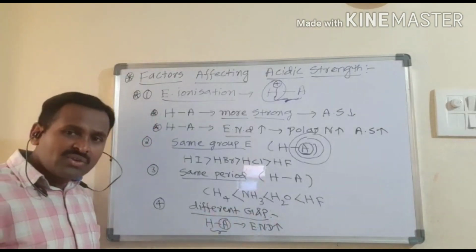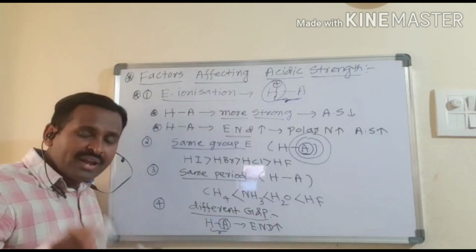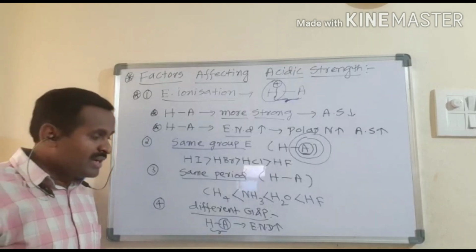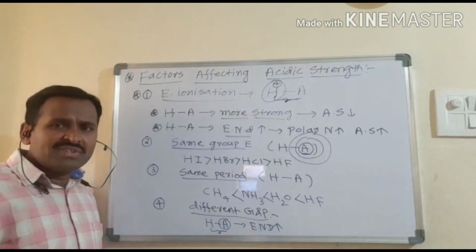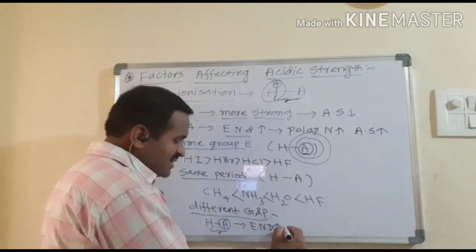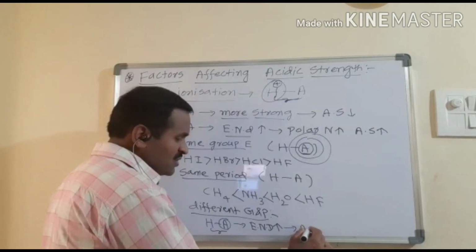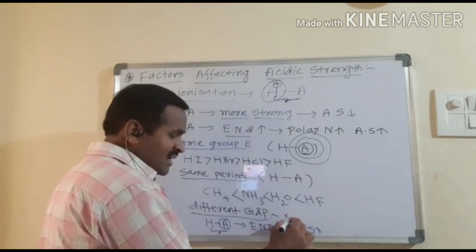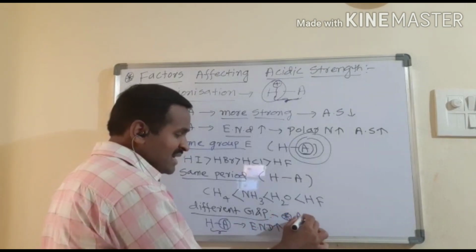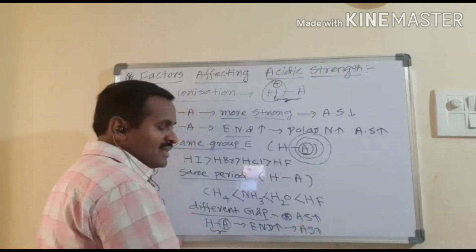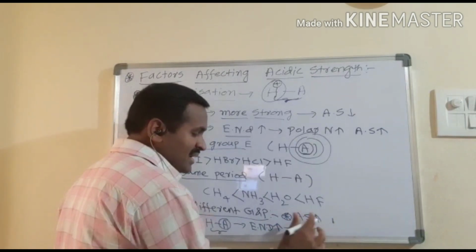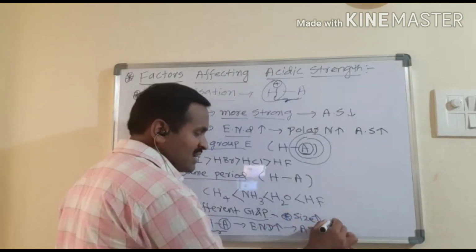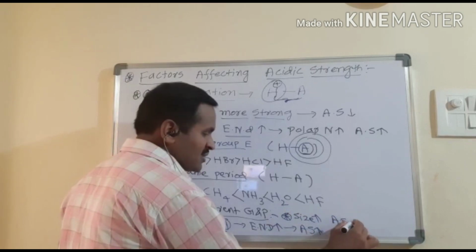You can see that electronegativity difference is one aspect, and the other one is the size of the atoms. Suppose the electronegativity difference increases, then obviously its acidic strength is going to increase. Another aspect is that if the size of the atom increases, its acidic strength also increases.